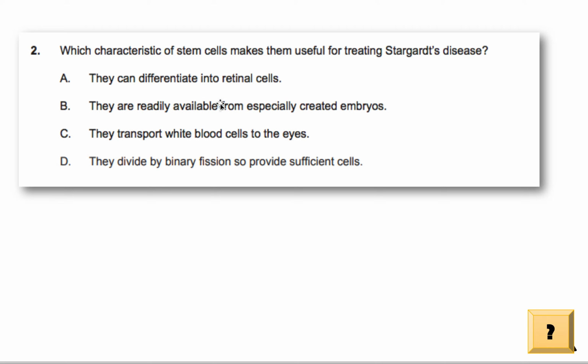So they are readily available from especially created embryos. No, they are not readily available because they're very rare, and there's a lot of ethics involved in getting it, because technically by taking stem cells, you destroy a potential organism, right? Those embryos would have formed a human or an animal at some point, but now you're using them to treat a disease. So it's not easily available. They transport white blood cells to the eyes. No, that's not their function. They divide by binary fission to provide sufficient cells. No, mitosis, not binary fission.